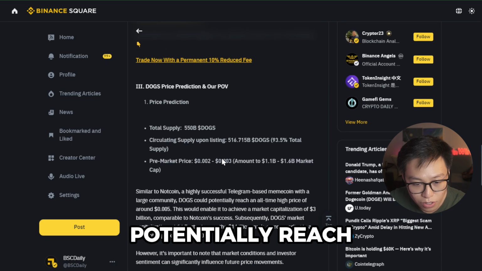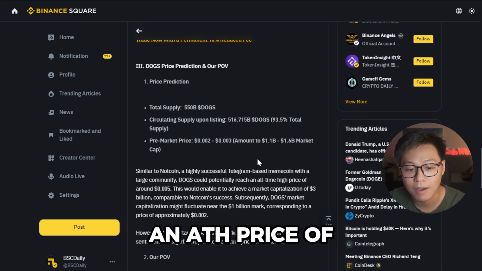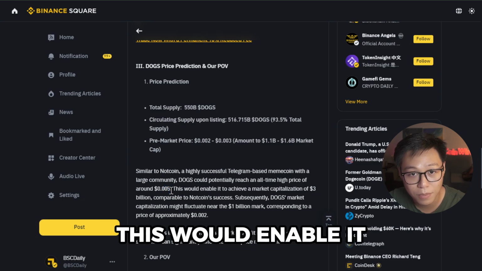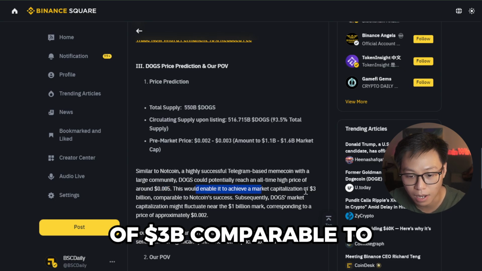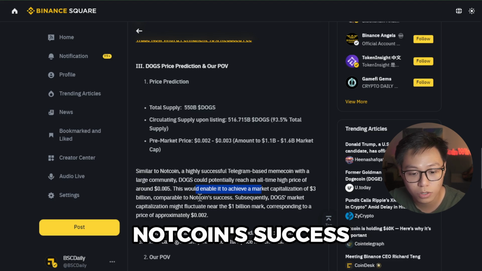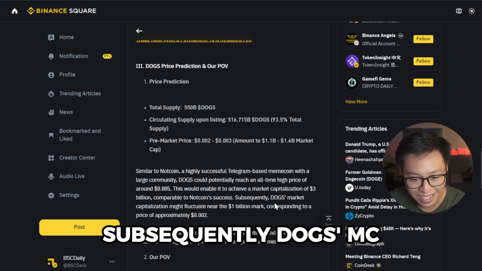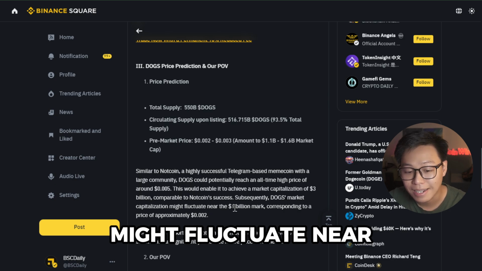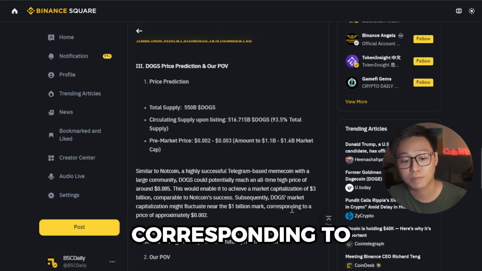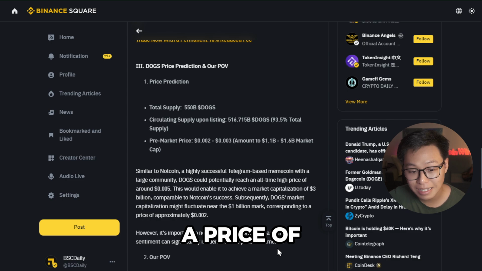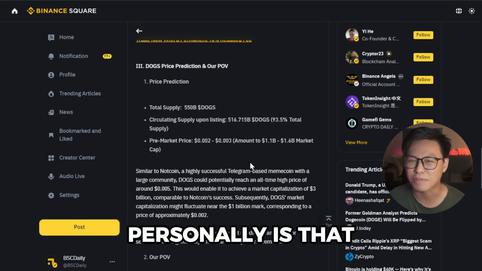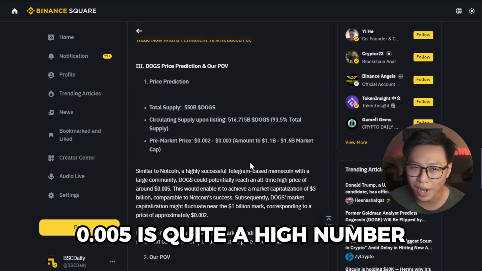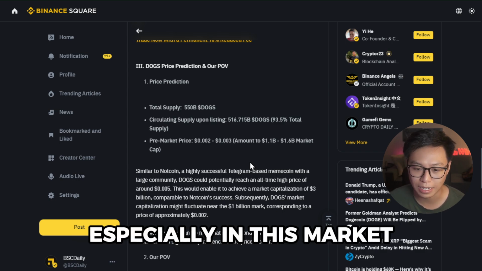So Dogs could potentially reach an all-time high price of around $0.005. This would enable it to reach a market cap of $3 billion, comparable to Notcoin's success. Subsequently, Dogs' market cap might fluctuate near the $1 billion mark, corresponding to a price of approximately 0.002. Now, what I think personally is that 0.005 is quite a high number, especially in this market.